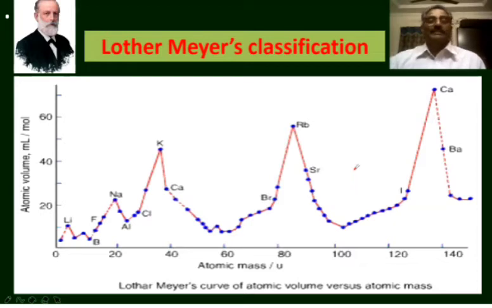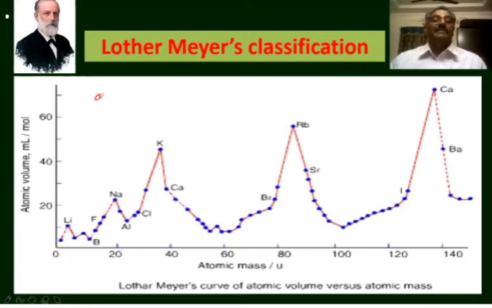In the year 1869, Lothar-Meyer, a German chemist, studied the physical properties of the then known elements. He studied the physical properties like atomic volumes, melting points, boiling points, densities, etc. The atomic volumes were calculated by using the atomic mass and densities.